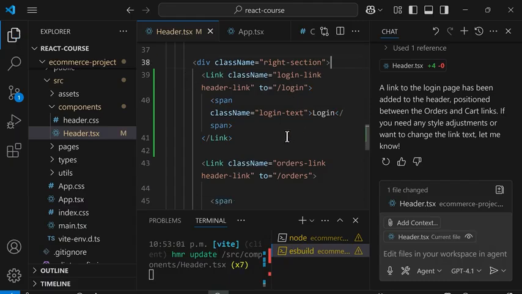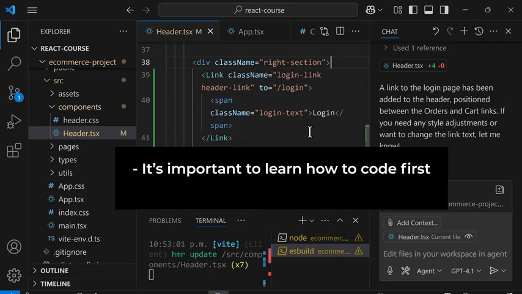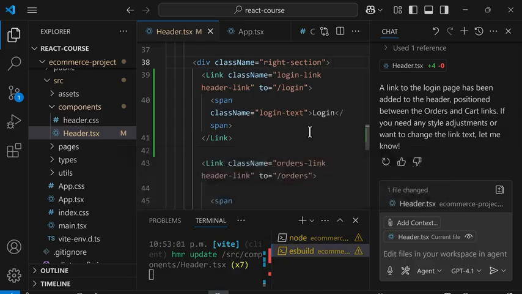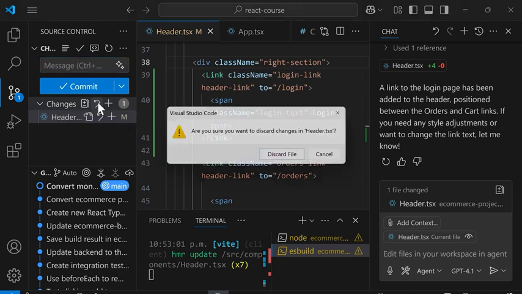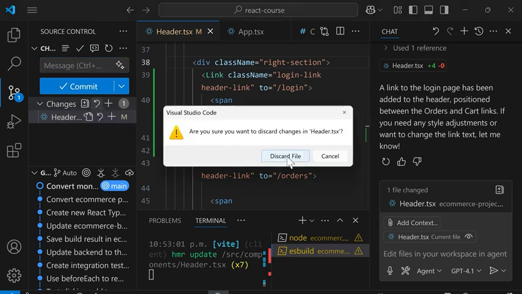So as you can see, by using AI, we can write React code faster. But you'll notice that we still need to understand the code to check if it's what we want and to modify the code if we need to. So it's important to learn how to code first, and then we can use AI to help us code faster. So now I'll go into the Git section, and I'm actually going to undo these changes because this was just an example.